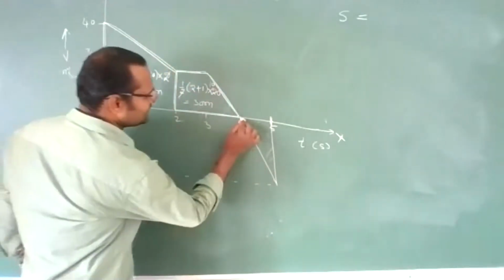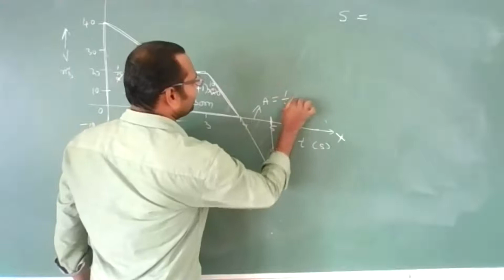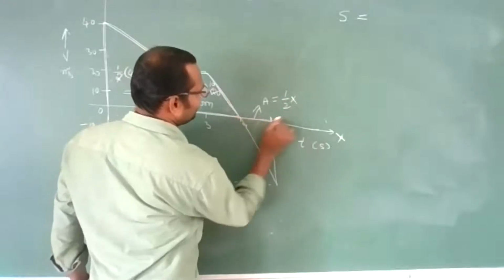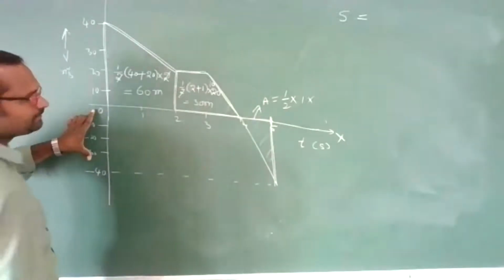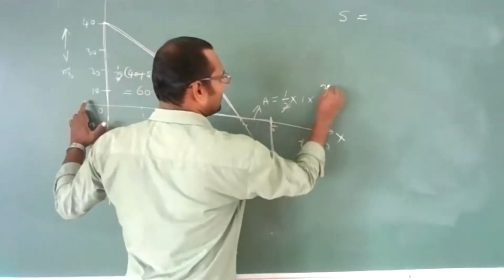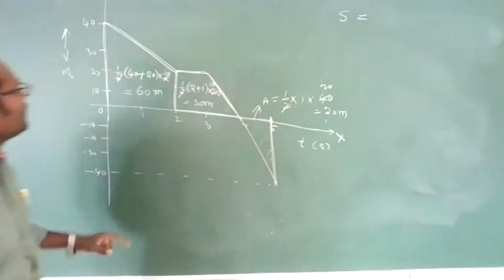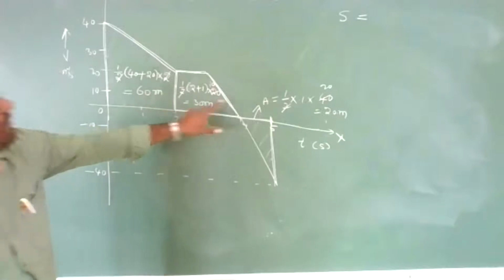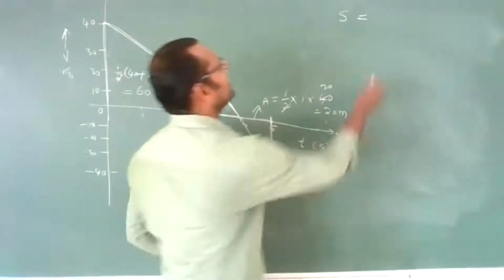Now this area is equal to half into base, 4 to 5 is 1, into height, which is 40. So 2 ones are 2, 20s are, it is 20 meters. So total is 60 plus 30 plus 20. 60 plus 30 is 90, 90 plus 20 is 110.